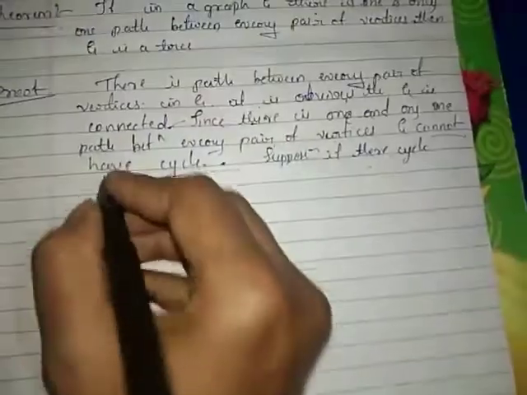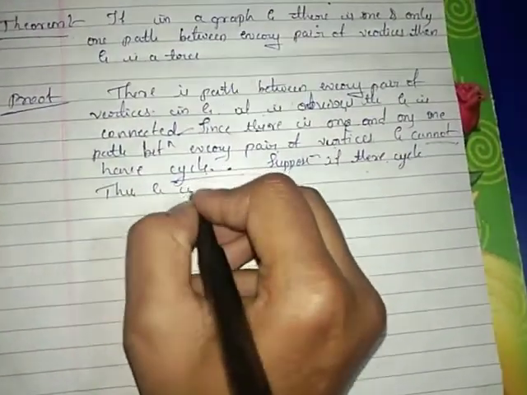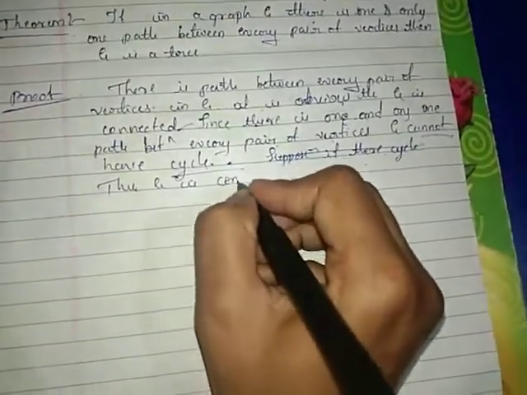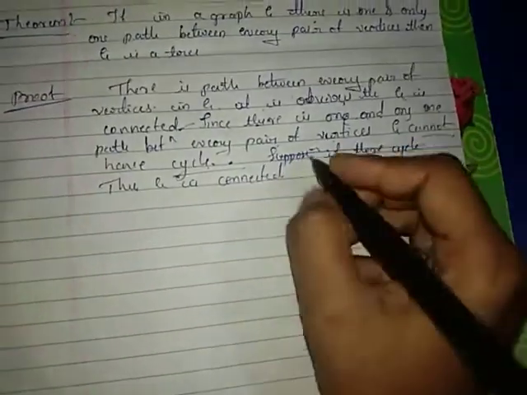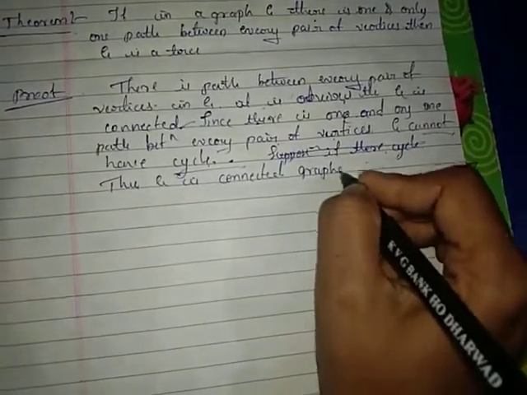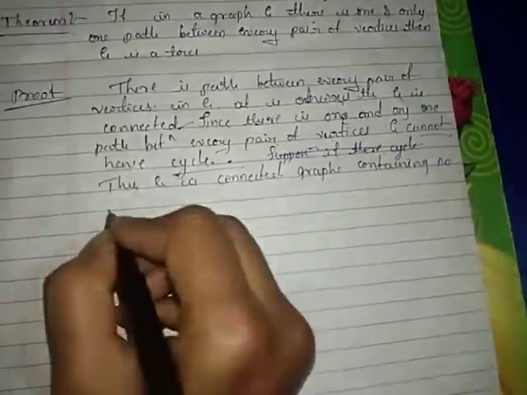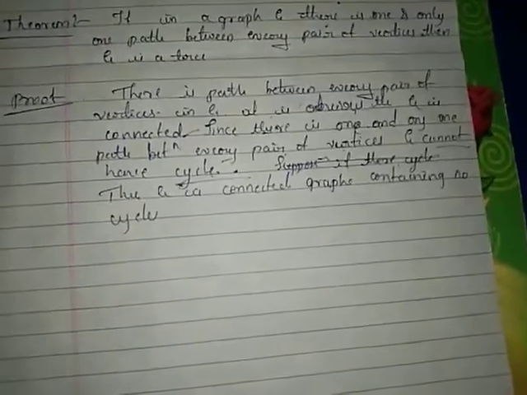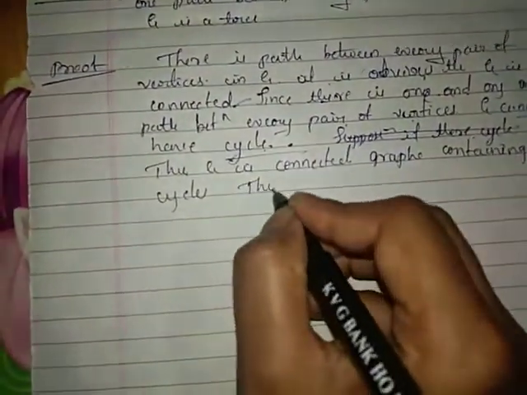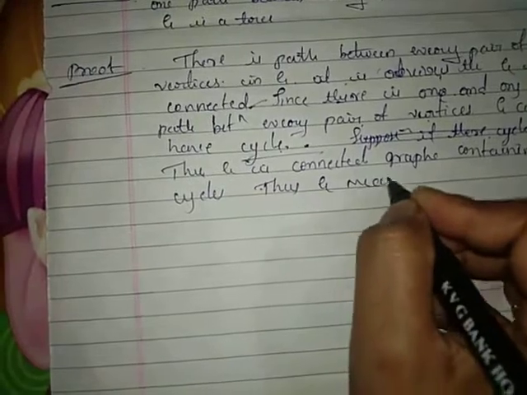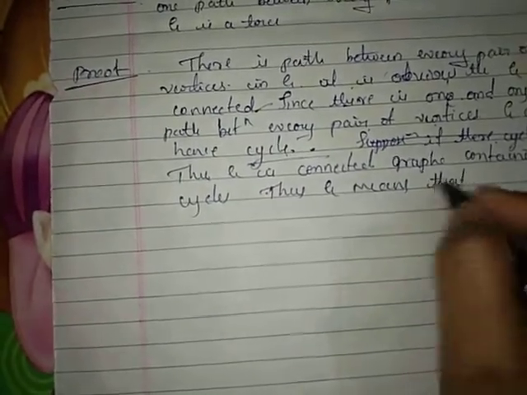So G is connected, a graph containing no cycles. Thus G is a tree.